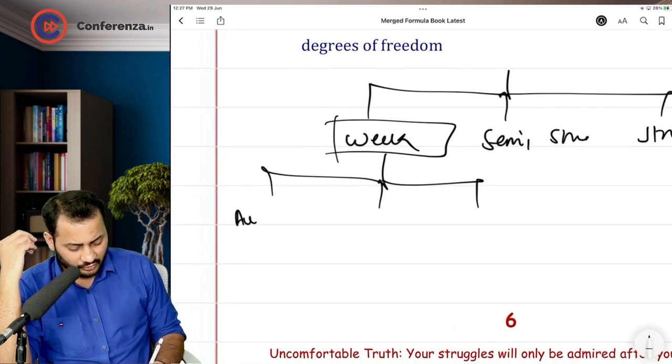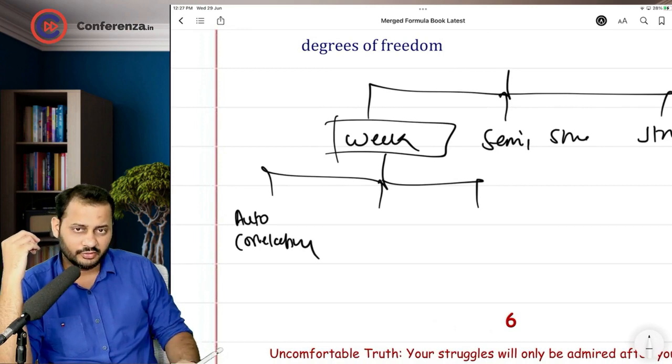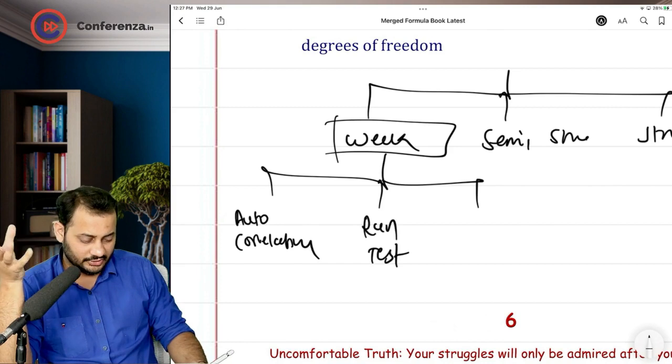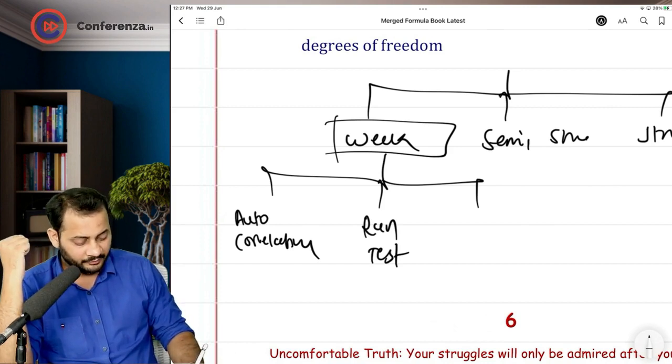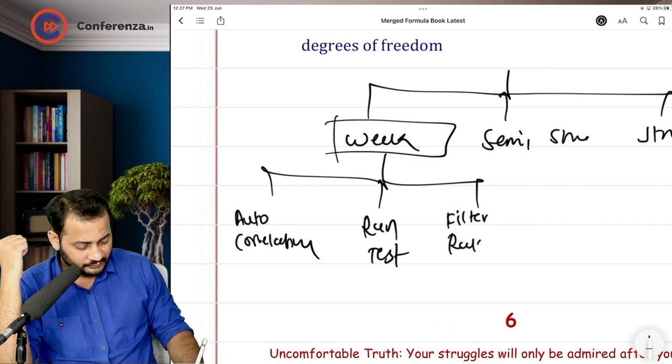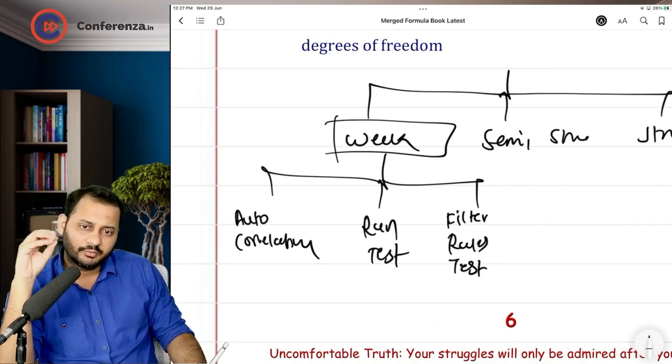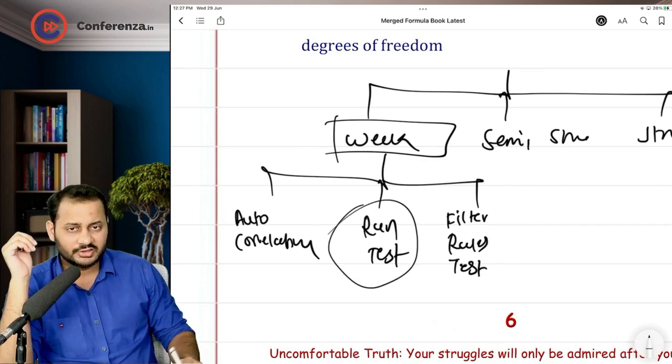First is the autocorrelation test that we are going to learn in the portfolio management chapter. Second is the run test that we learned in this chapter. And then the filter rules test. Nothing is given on this in your syllabus, but still we are going to see something of it in the portfolio management chapter.